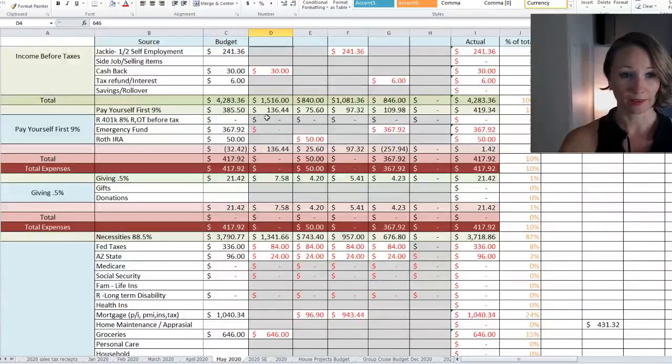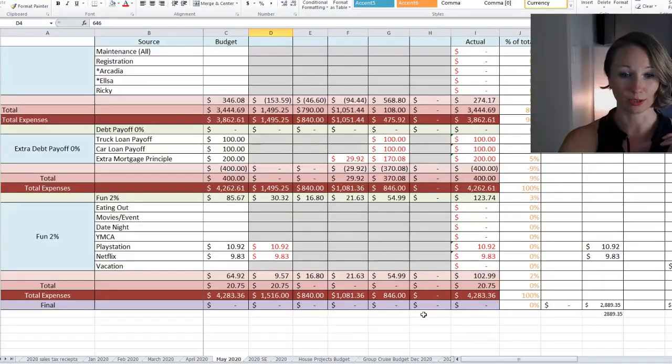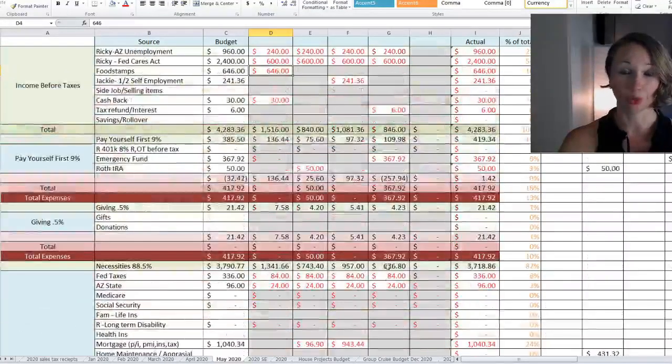Again, anything that's for the emergency fund or debt payoff is going to go into savings. It's going to sit tight until we ride this out. Zero: we've budgeted everything. We've told it where to go. If you're interested to see how our budget looks normally, you can take a look at last month's budget plan and see how it compares to what our budget looks like now with just unemployment and food stamps. You'll see what our budget hopefully will go back to once everything is said and done.